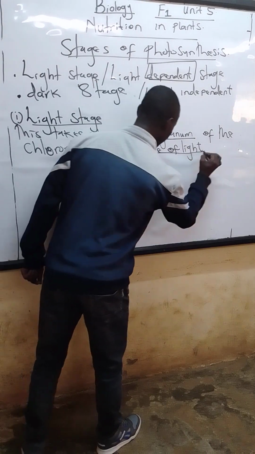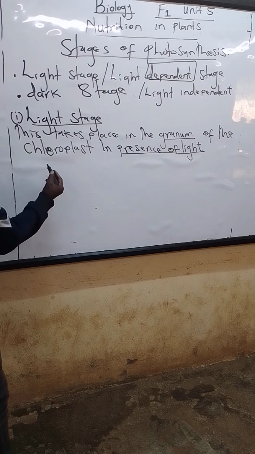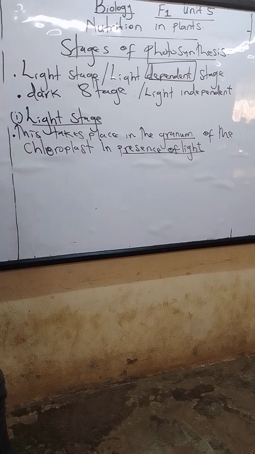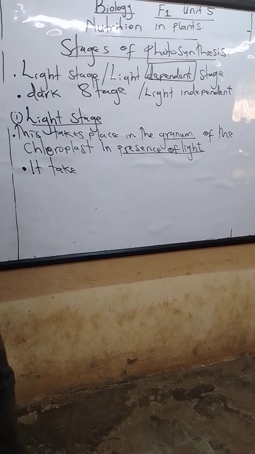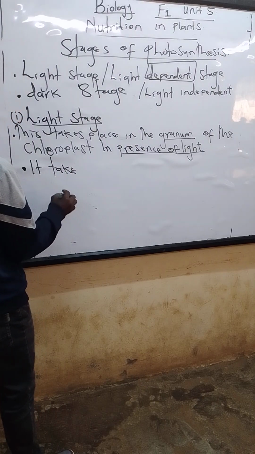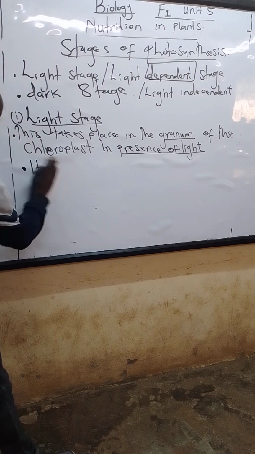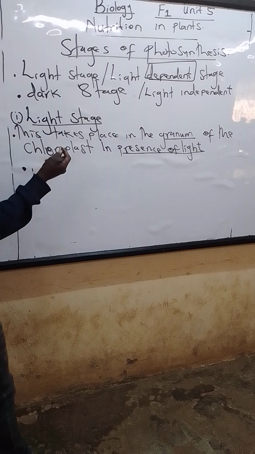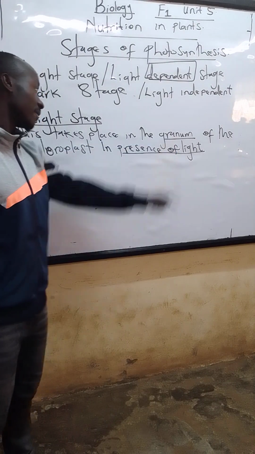That's why we say it is called the light dependent stage. It takes place in the presence of light, but the specific place where it takes place is in the what? In the granum. Now, why should it take place in the granum?